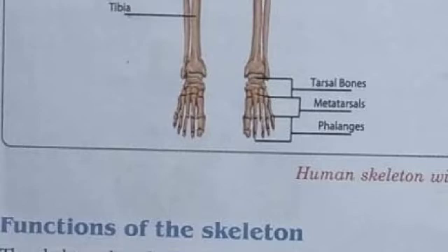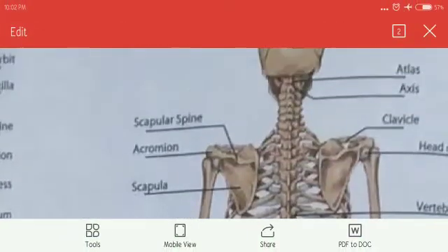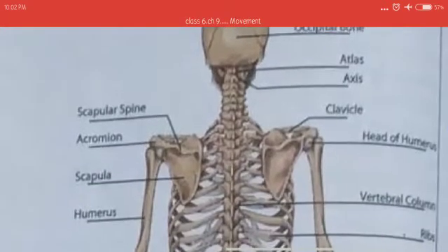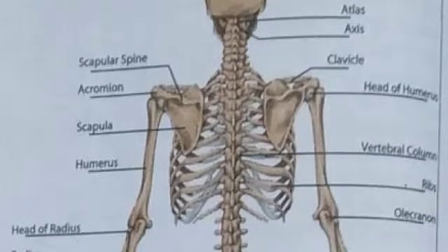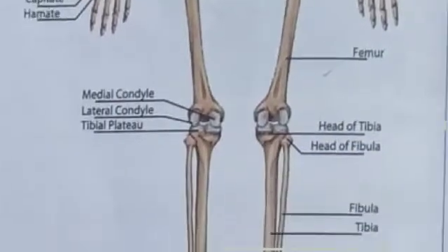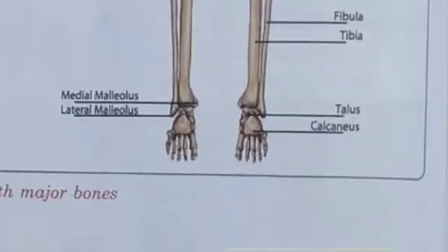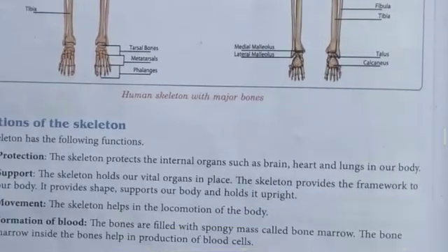And the same for the foot: the finger bones are called tarsals, metatarsals, and phalangeals. It is the same here. This is the back side. Here is the scapula. Other bones we can also see, but mostly all are the same. One by one we will study. Okay, so don't panic. We will do it one by one.